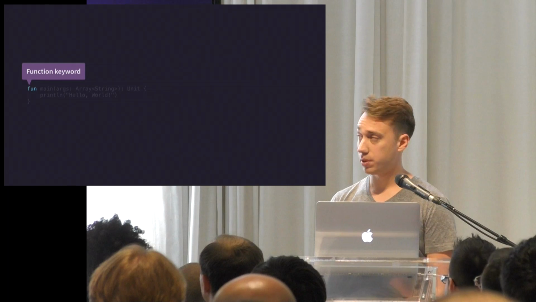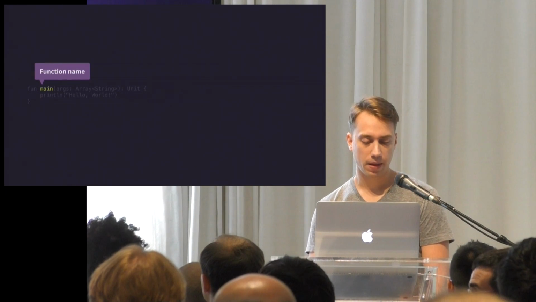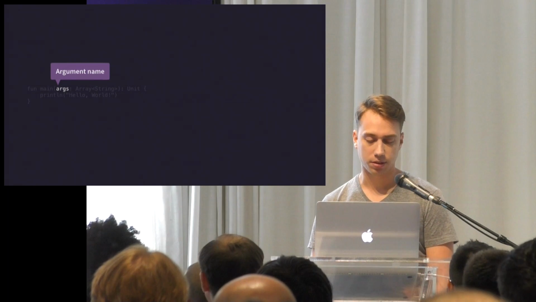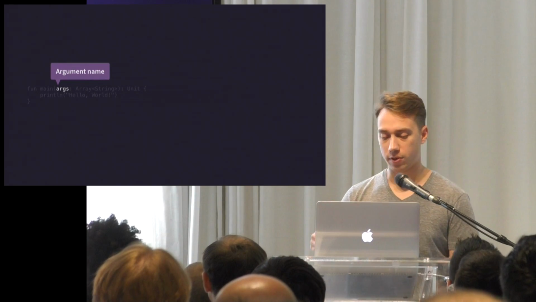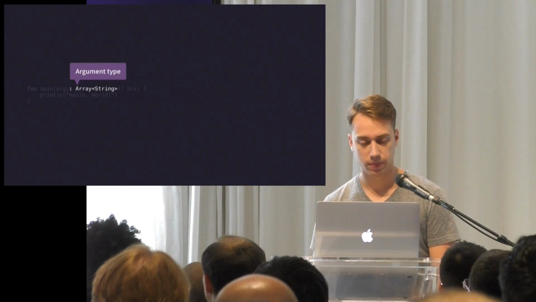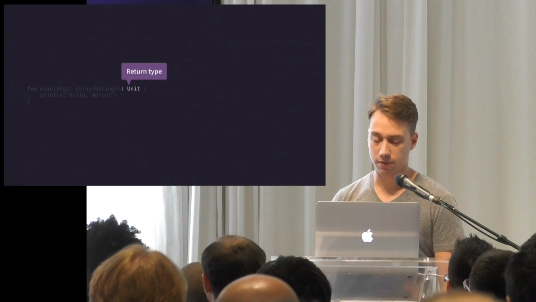Functions are declared with the fun keyword, followed by the function name, and then the arguments in parentheses, just like Java. However, in Kotlin, you put the argument name first, followed by the type, separated by a colon. And then the function's return type is last instead of first, like in Java.